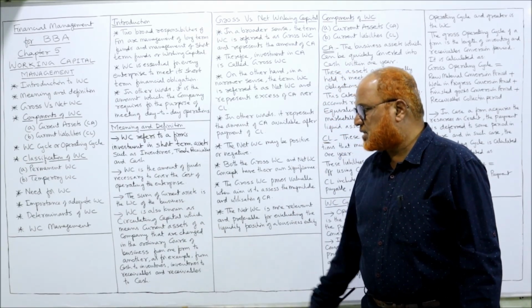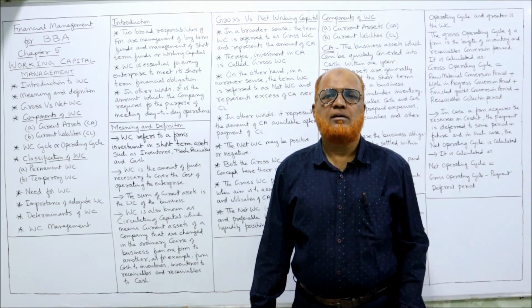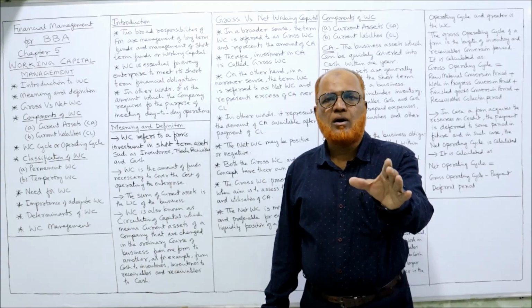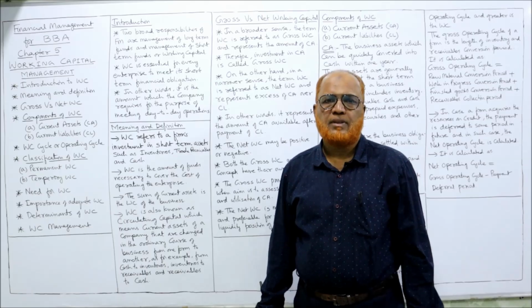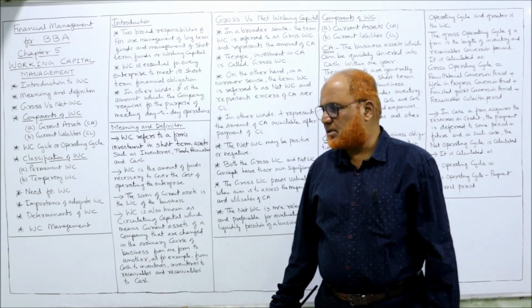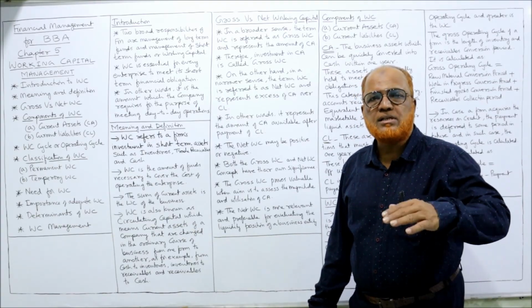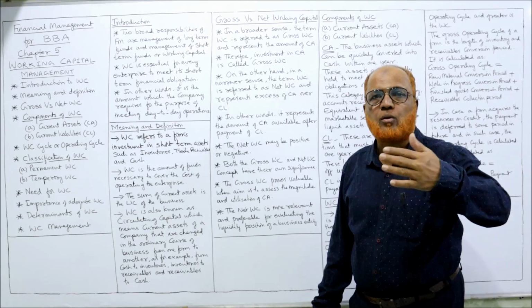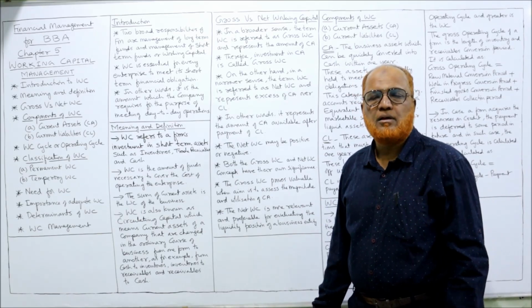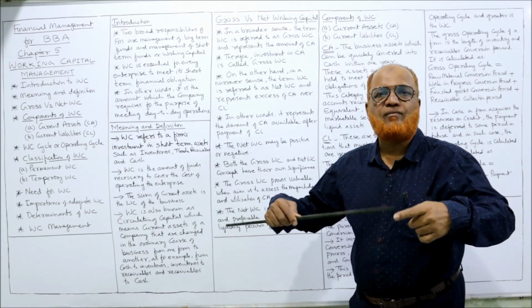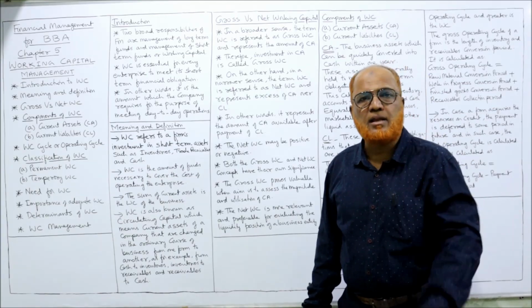Then the sum of current assets of the business is the working capital. One short definition given by one of the authors: the funds required to invest in current assets. The current assets are inventory, receivables, etc. The working capital is also known as circulating capital. Because this capital will not be fixed, it will circulate. That means it will change from one asset to another asset. So continuously these short-term funds will be converted from one current asset to another current asset.